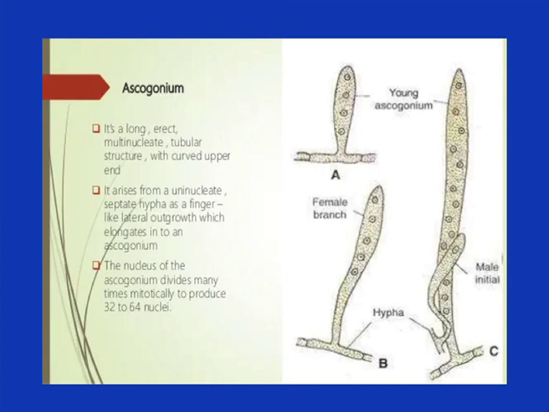Ascogonium is nothing but the female sexual organ in Penicillium. In the developmental stage of the ascogonium, the ascogonial cell divides mitotically and produces two cells, and these two cells undergo repeated mitotic divisions and form 32 to 64 nuclei. So, this is ascogonium development in Penicillium.